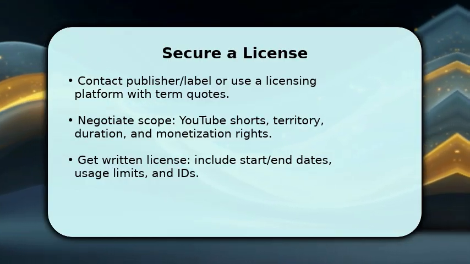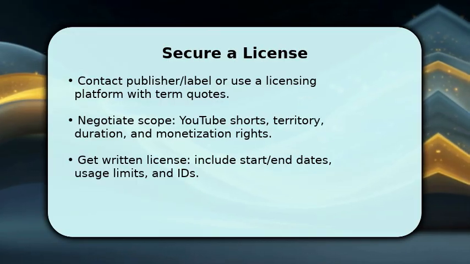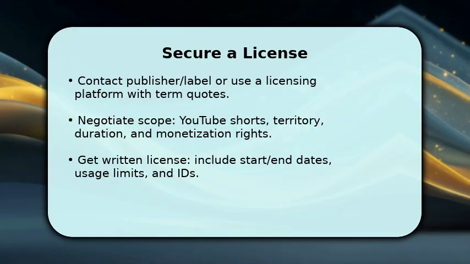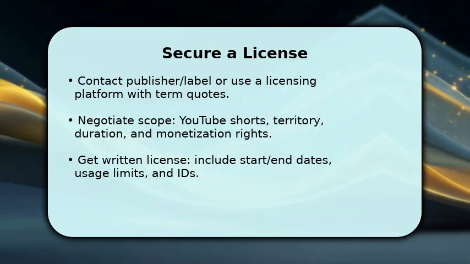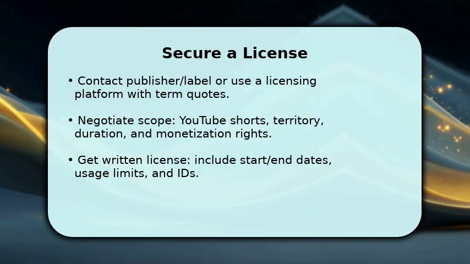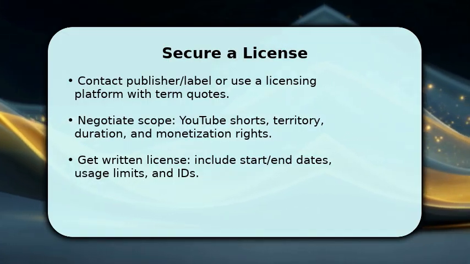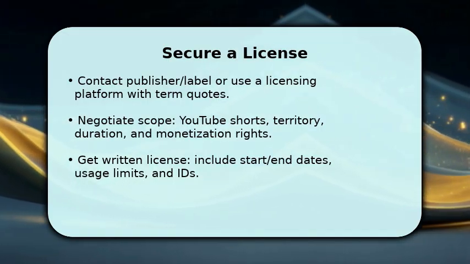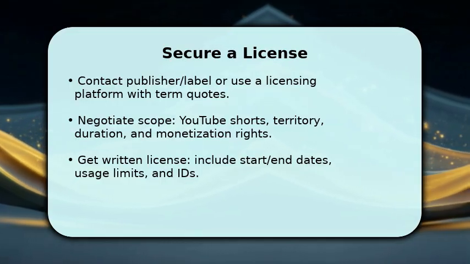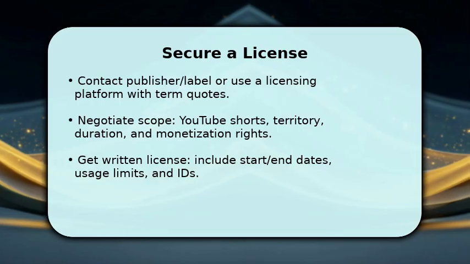Contact the publisher or label directly or use a reputable licensing service. Request a quote for shorts, specifying platform, territory, and if you'll monetize. Once terms are agreed, get a written license that lists exact usage rights, start and end dates, and any required credits or ID. Keep digital and printed copies, and make sure payment receipts match the contract to avoid future disputes.